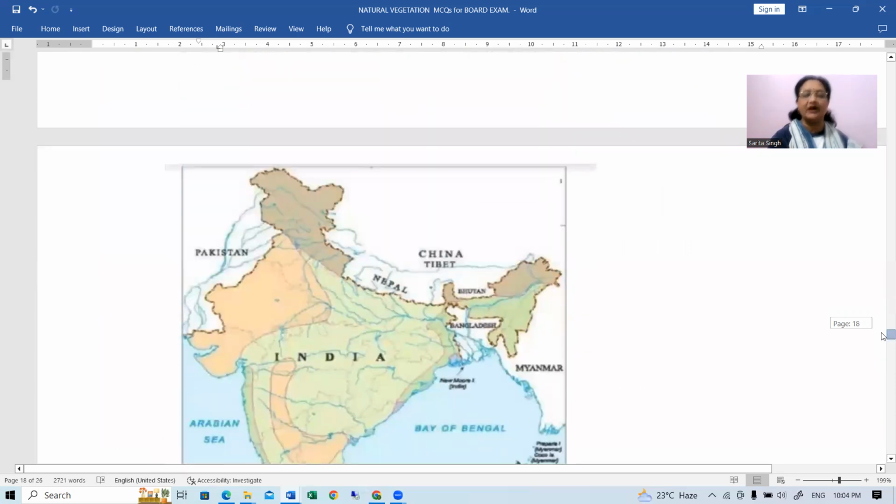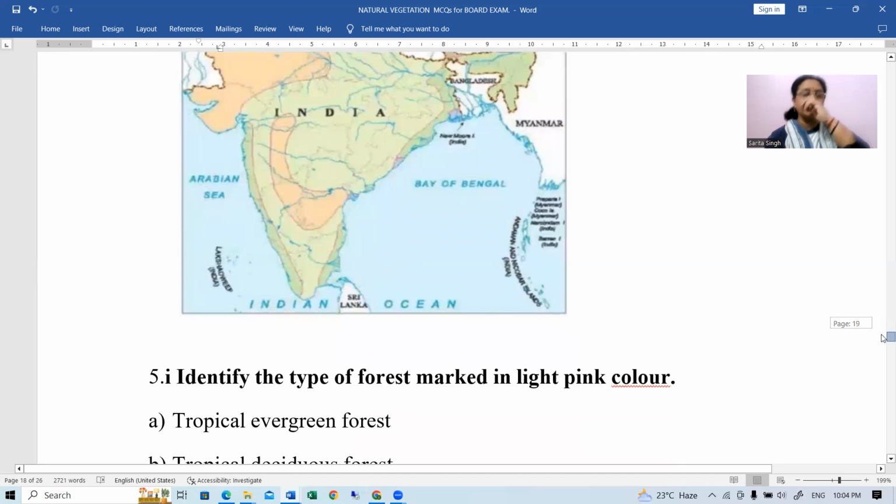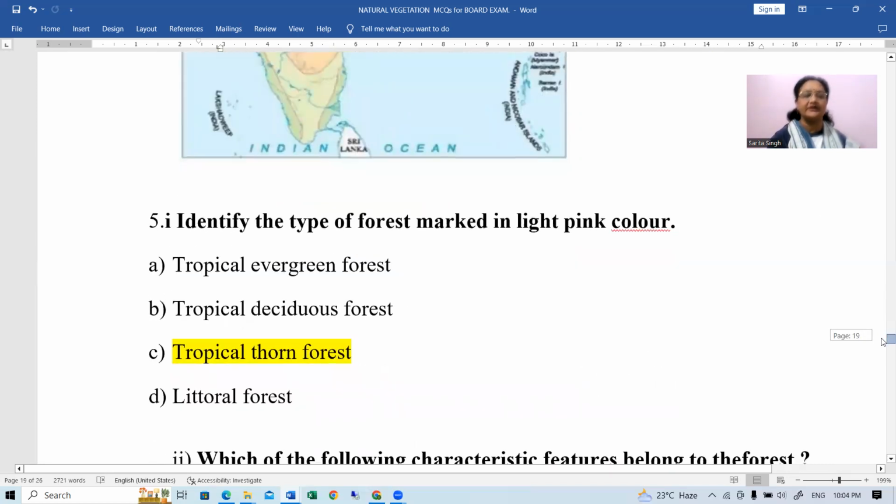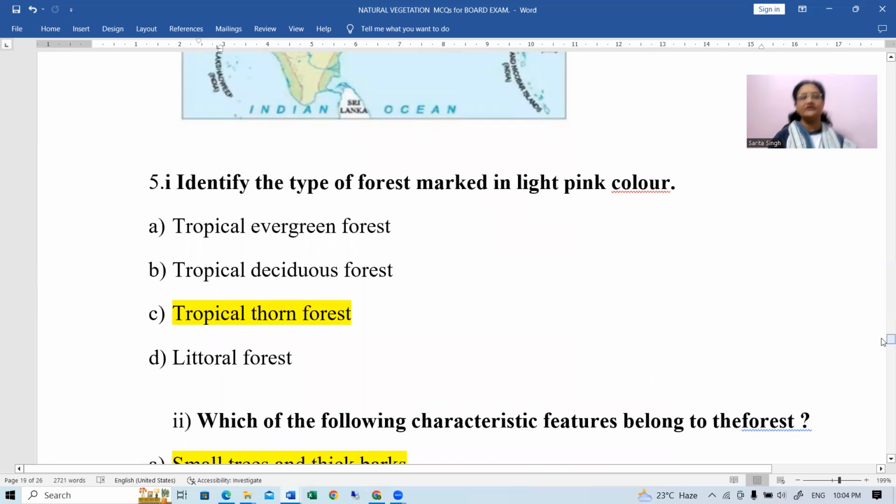Identify the type of forest marked in the light pink color. Now here you can see the map of India is there in front of you, right? इस मैप में पिंक कलर का पोर्शन जो है, पिंक कलर पोर्शन कौन सा है? ये पोर्शन है, ये पोर्शन है, राइट? These two are the portions which are marked by pink color. अब वो किसको इंडिकेट कर रहा है? कौन से टाइप के वेजिटेशन? Tropical evergreen? No. Tropical deciduous? No, not exactly. Then littoral forest? No. So the answer will be tropical thorn forest.